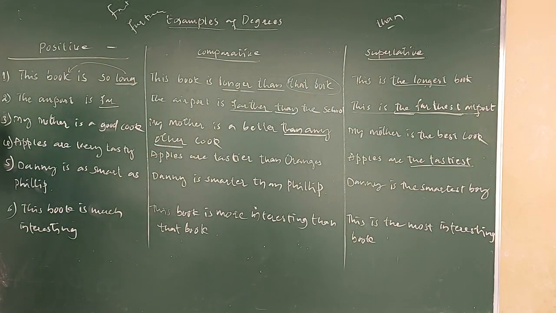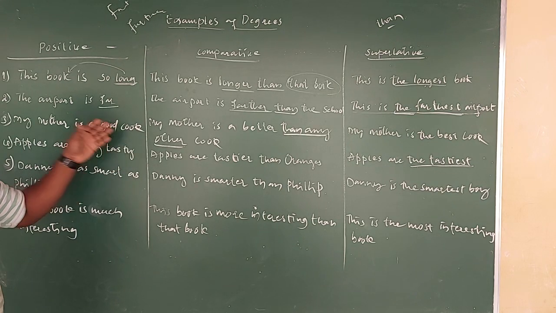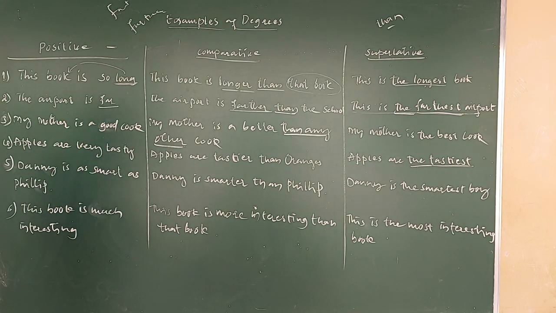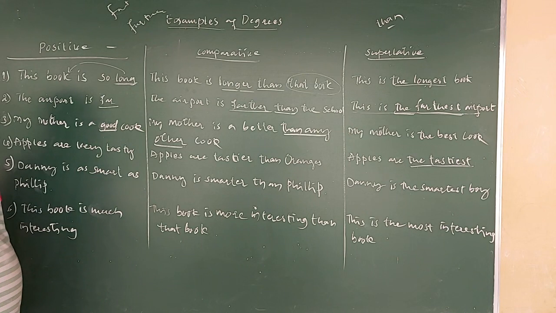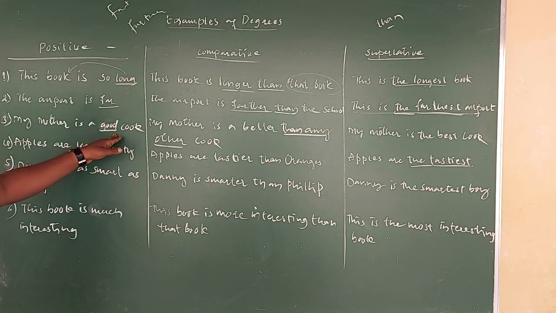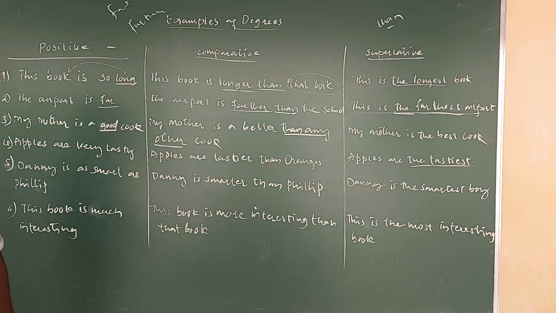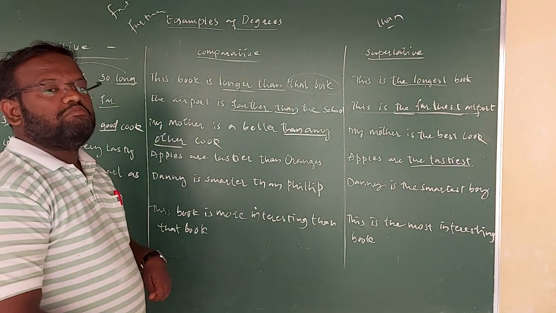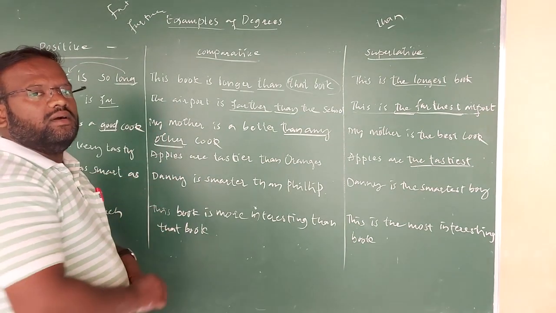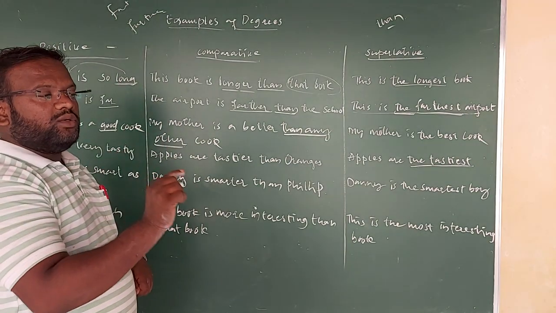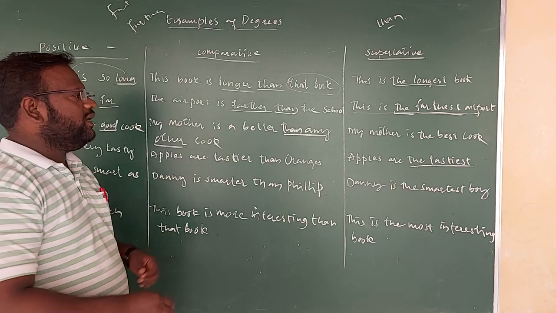Let's go for example number 3. My mother is a good cook. It is in the positive degree. Good, we can find here. So in the comparative degree it will become, my mother is better than any other cook. Or you can take, my mother is better than your mother. My mother is a better cook than your mother. These are the words you can use here.